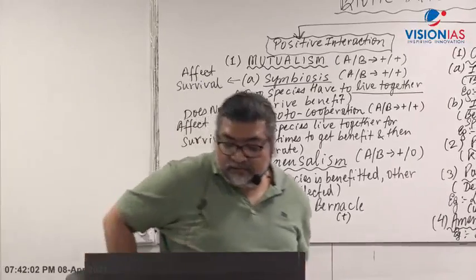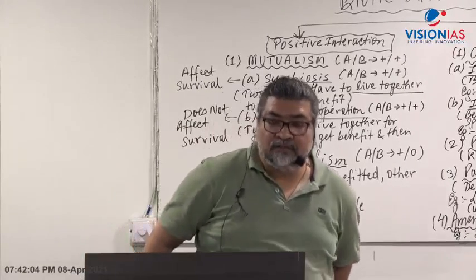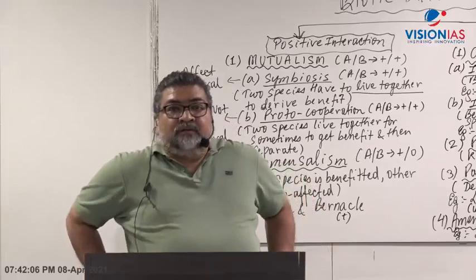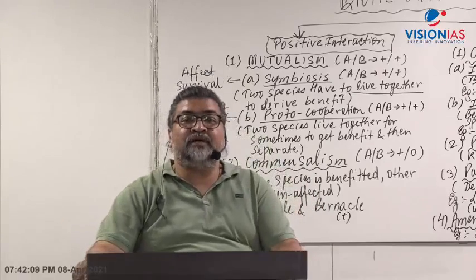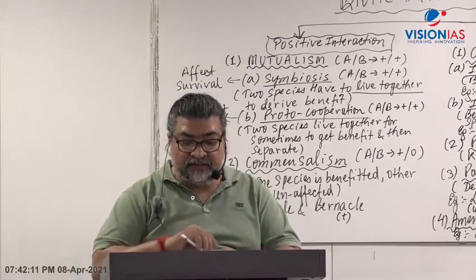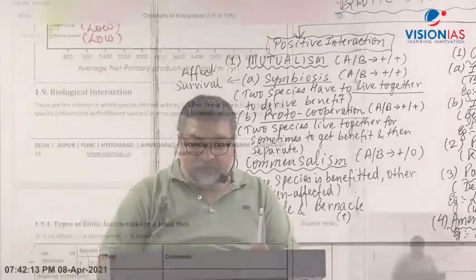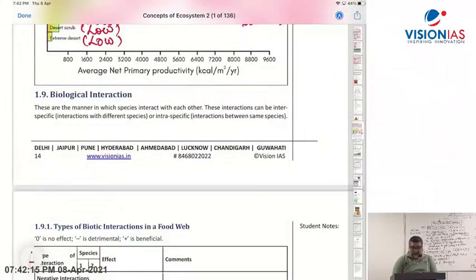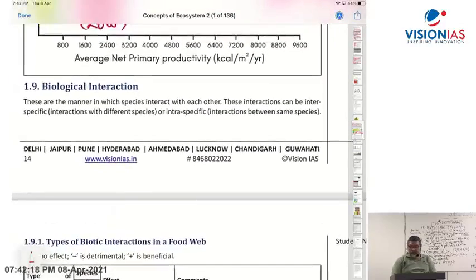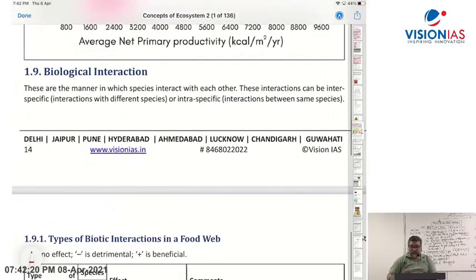Now in the handout, after the part on ecological productivity, you have the concept of biotic interaction. Now see here, you have 1.9, biological interaction. It has come to your screen. I am marking on the handout. These are the manner in which species interact with each other.